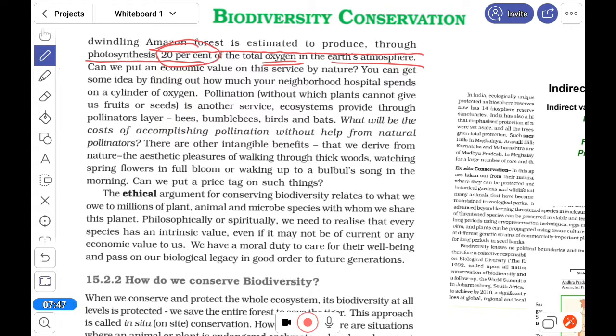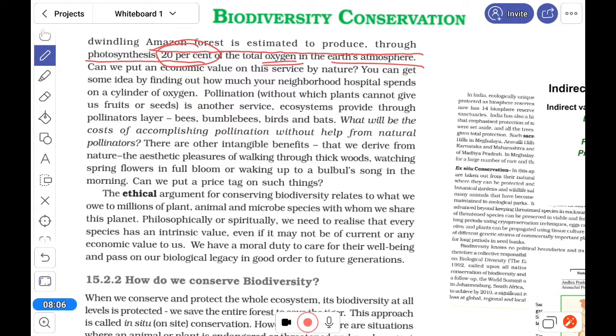That area is also full of biodiversity and plants. Here also we get 25% of our oxygen. I mean, we in the city are all getting it from there only.